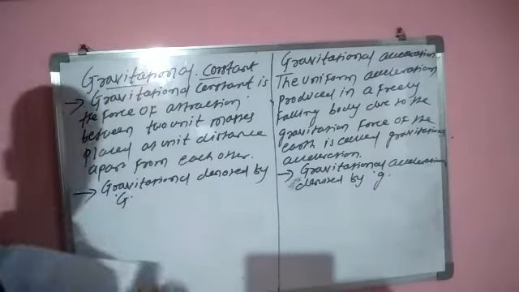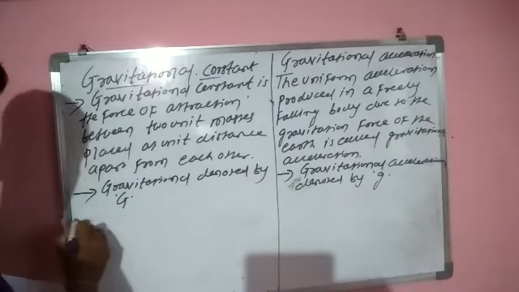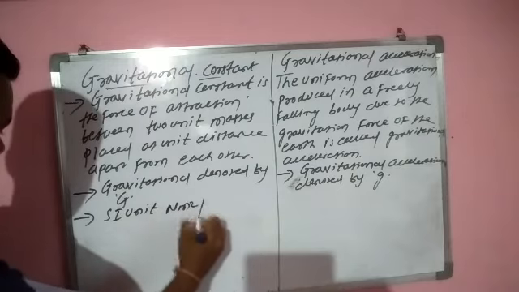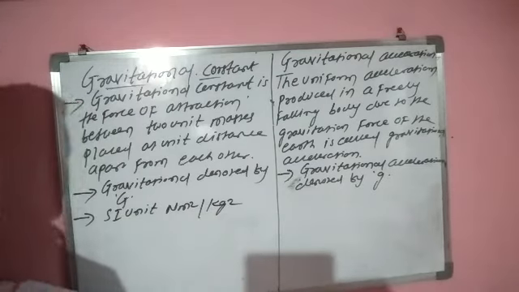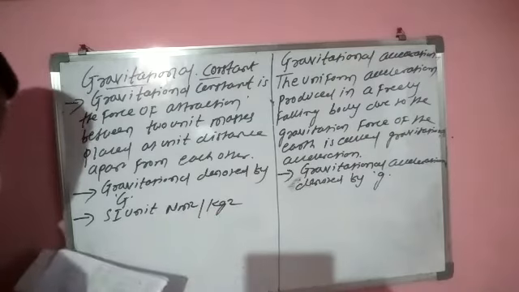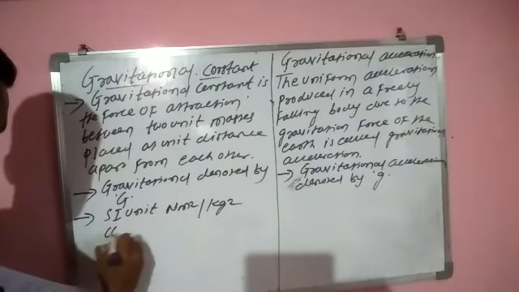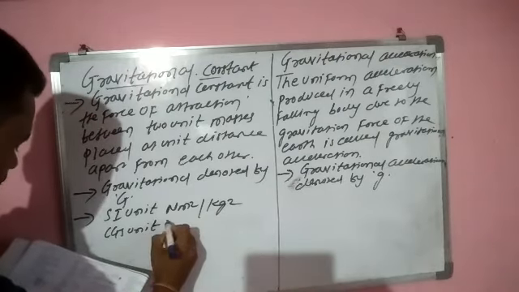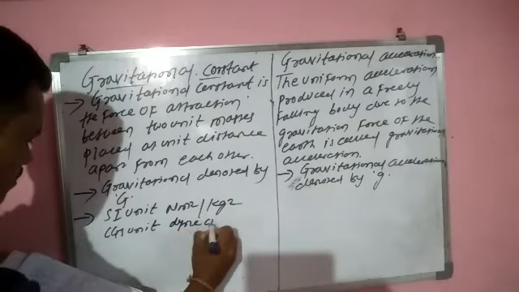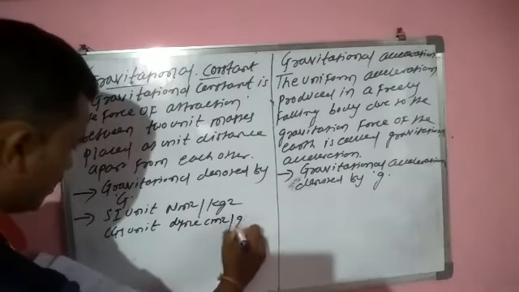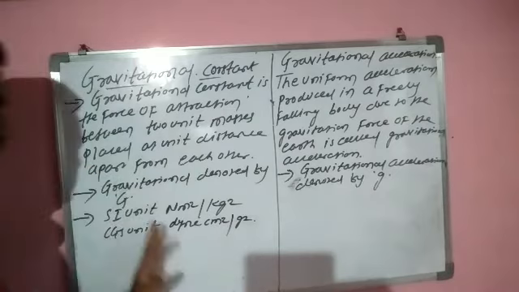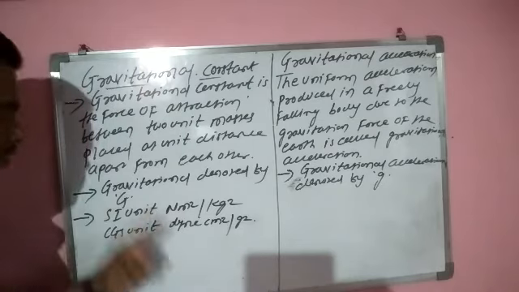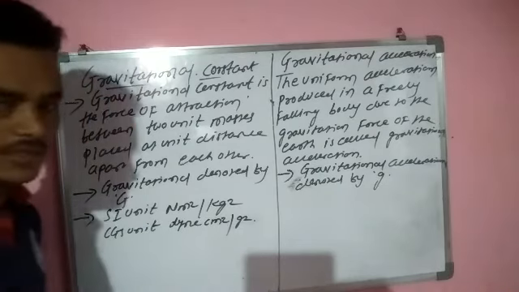Now see the SI unit of gravitational constant is Newton meter square per kg square and the CGS unit of gravitational constant is dyne centimeter square per gram square.